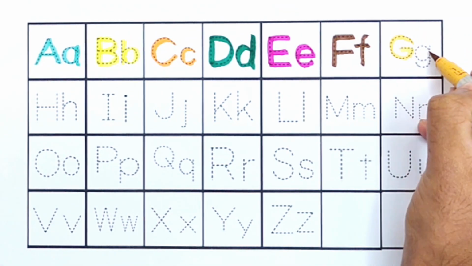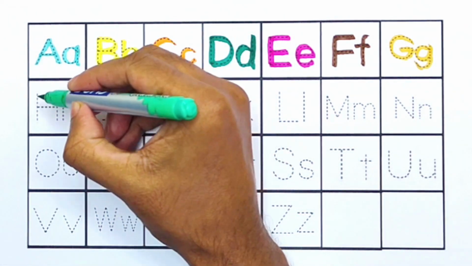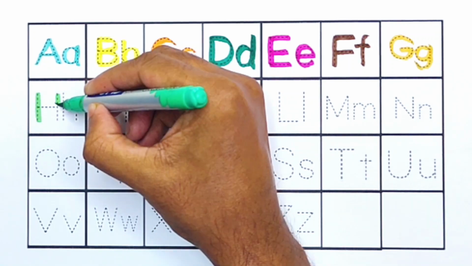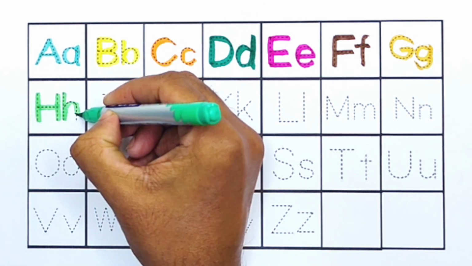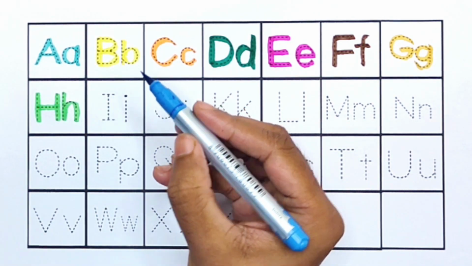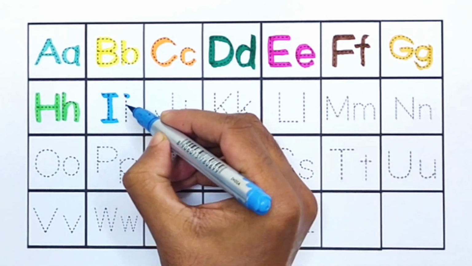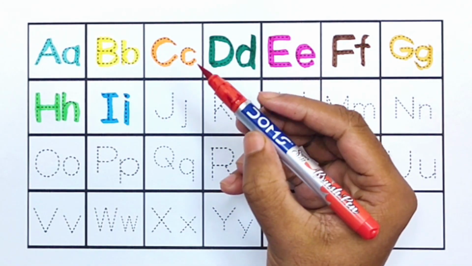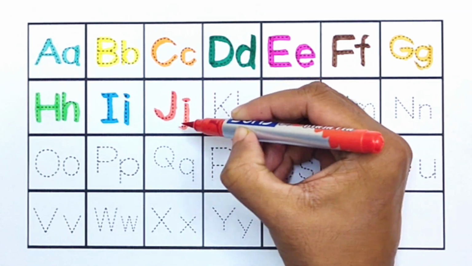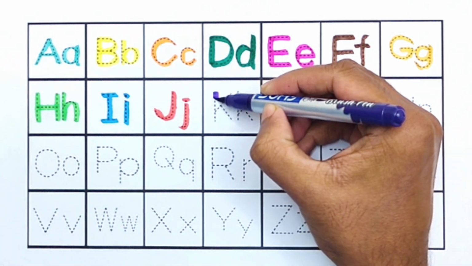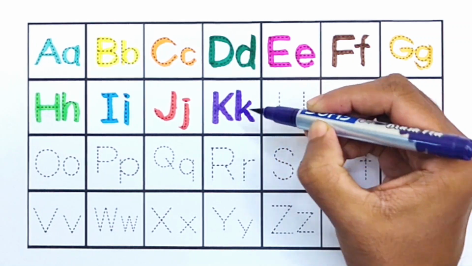G. G for grapes. Light green color. H. H for hand. Sky blue color. I. I for ice cream. Red color. J. J for juice. Purple color. K. K for kite.